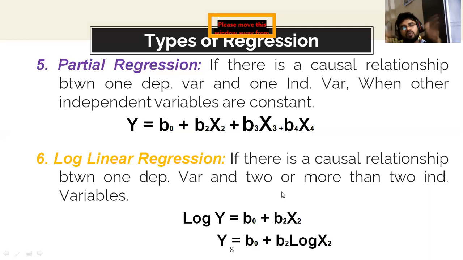For example, if you want to know the growth rate of GDP from 1990 to 2020, you will need to take, within these 30 years, how much the growth of GDP is. Then you need to take the data of GDP and time. Whatever the GDP is, you need to convert into log forms. Here y, the dependent variable, is GDP. And instead of writing x2, in time series we can take t. So time is the independent variable.